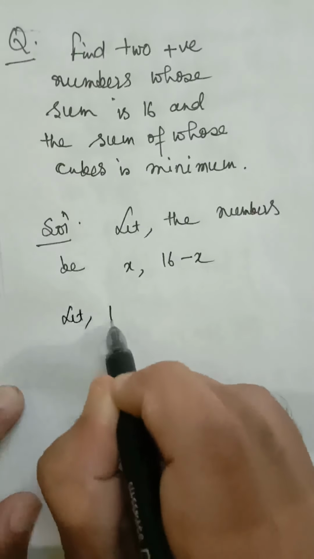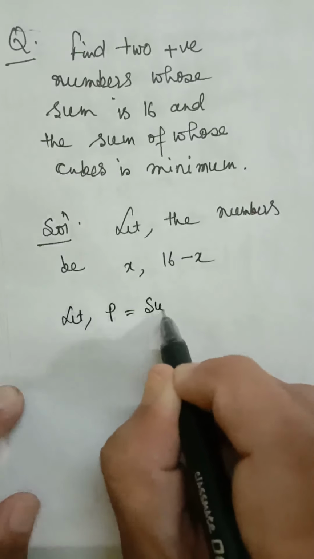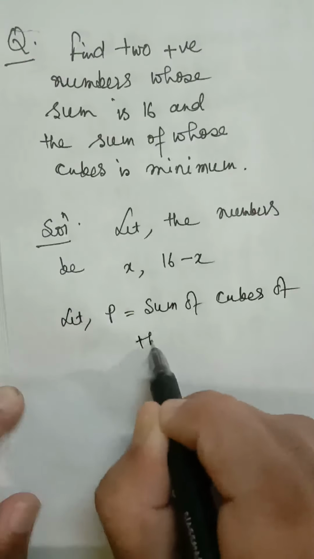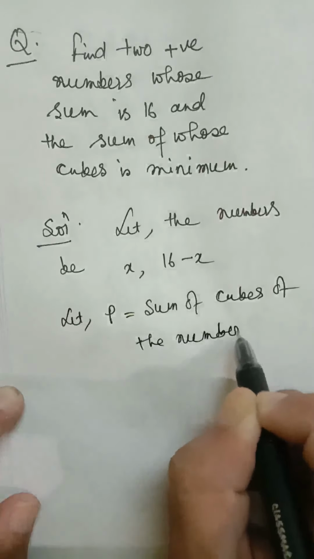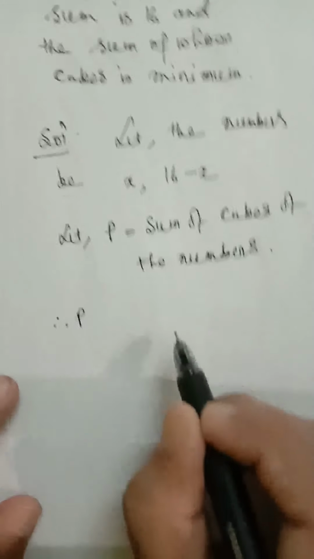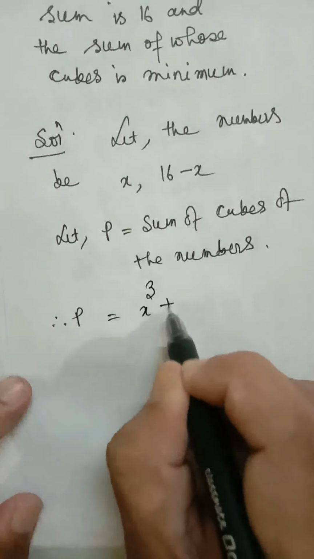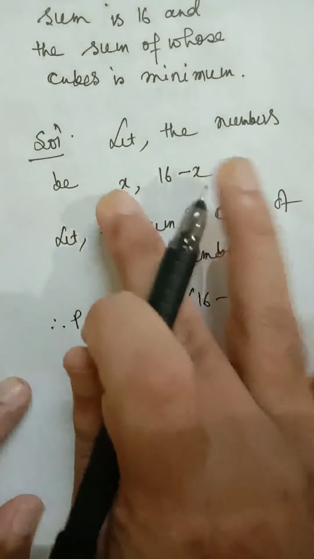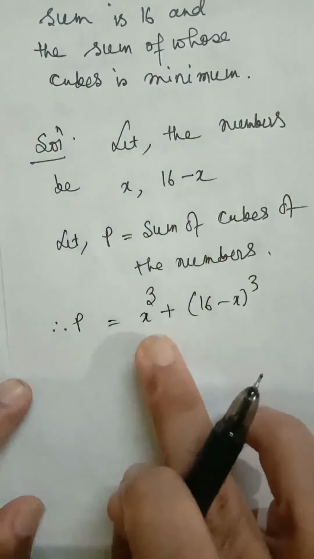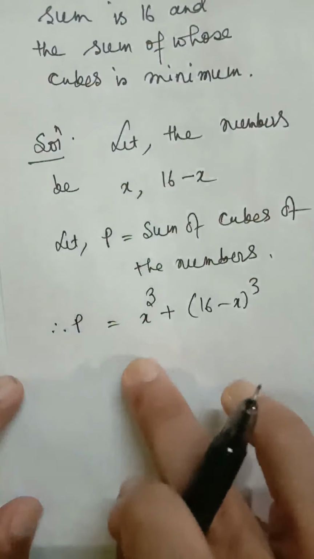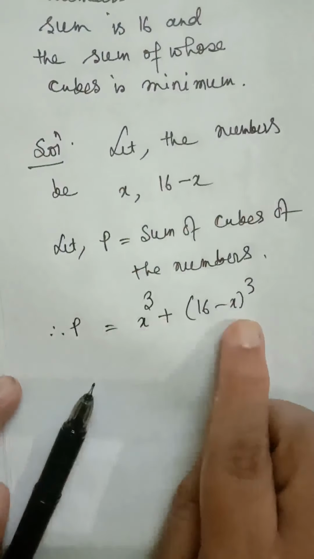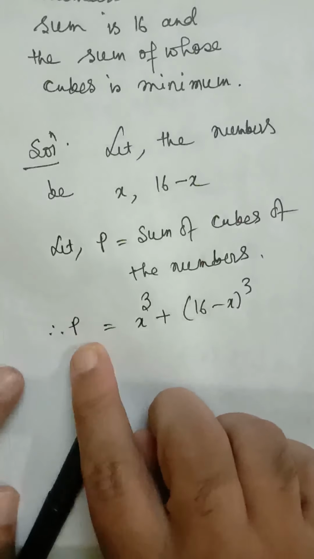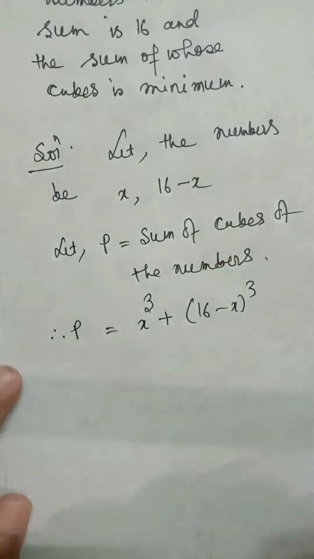Let p equal to sum of cubes of the numbers. Therefore, p equal to x cube plus 16 minus x whole cube. Sum of cube of these two numbers. Sum of these two numbers is 16 and this is sum of the cubes of these two numbers, and we have to find when this will be minimum. That is, we have to find the minimum value of p, and also we have to find at what value of x p will be minimum.